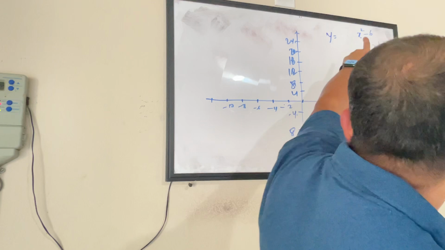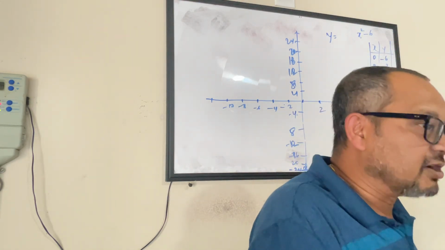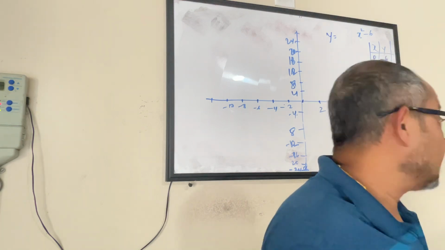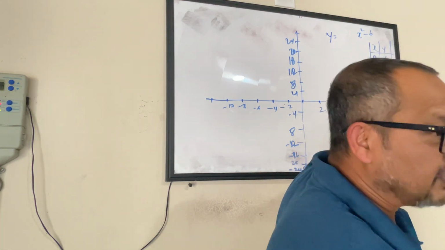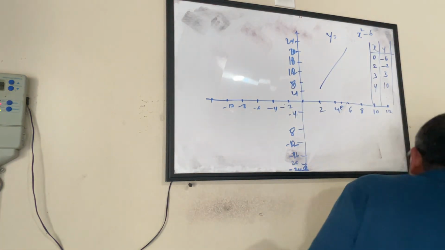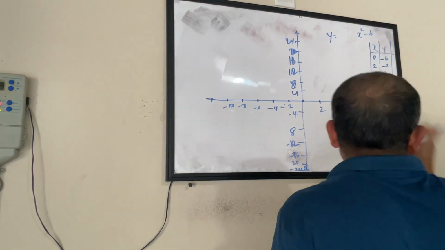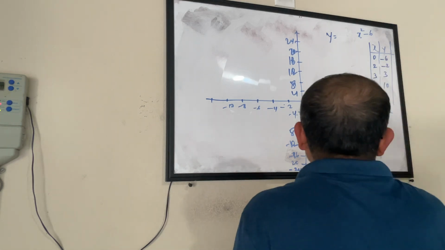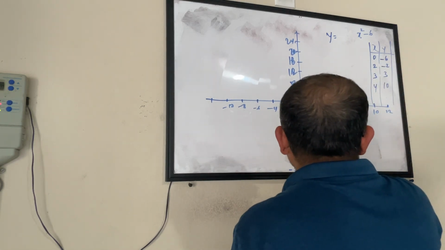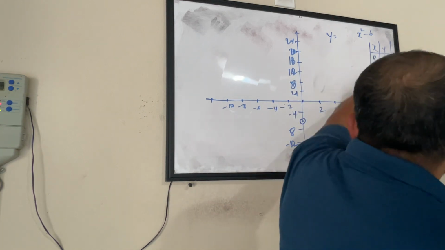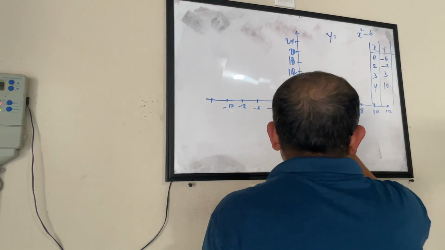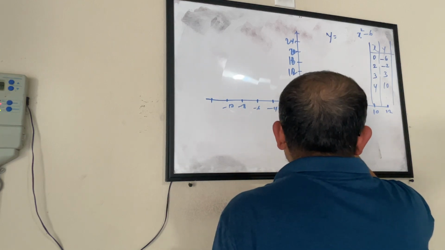Now, since it's a quadratic equation, it will not draw a straight line for sure. It will draw a parabola, that we know with experience, but that's why I'm picking 4 points. Otherwise, if you just pick 2 points and join them, it will look like a straight line. So here, if you see, x is 0 and y is minus 6. It will be somewhere here. This is 1 point. Then 2 and minus 2. When x is 2, y is minus 2. So this is the second point.